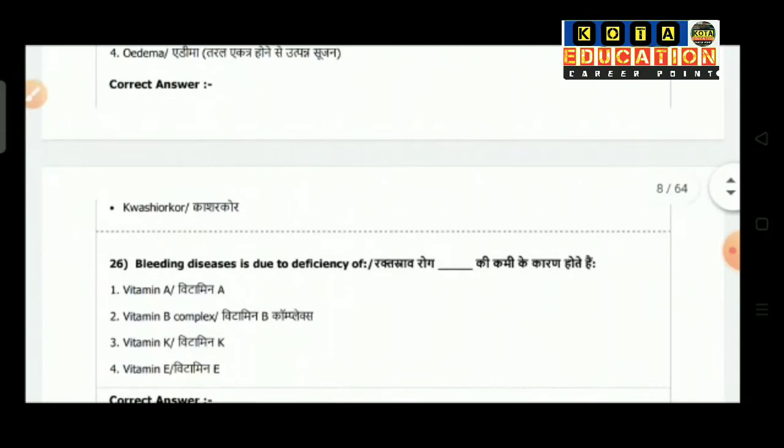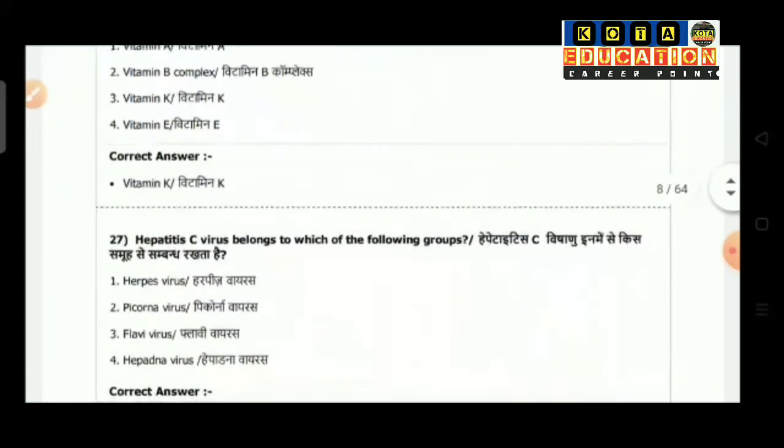Question number 26 is bleeding disease is due to deficiency of option 1 vitamin A, option 2 vitamin B complex, option 3 vitamin K, option 4 is vitamin E. So the correct answer is vitamin K.